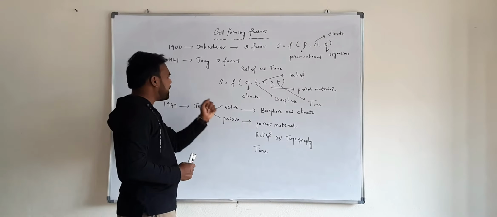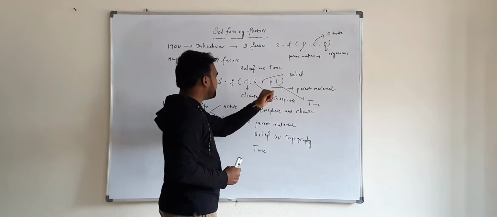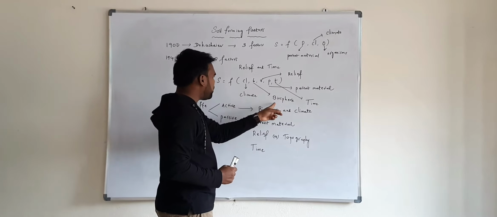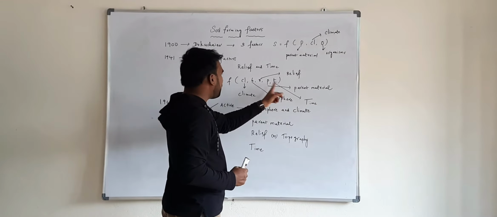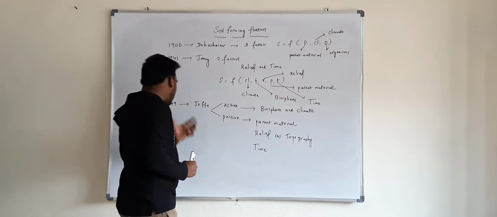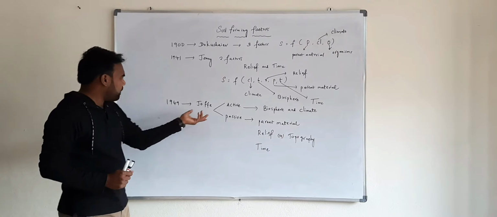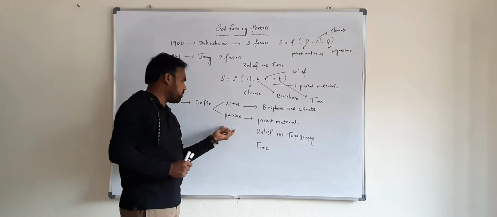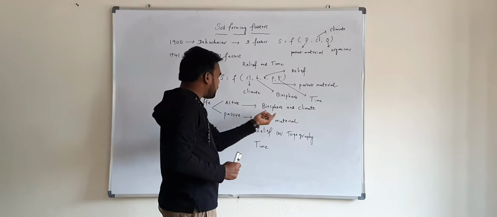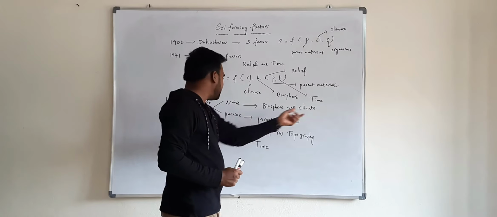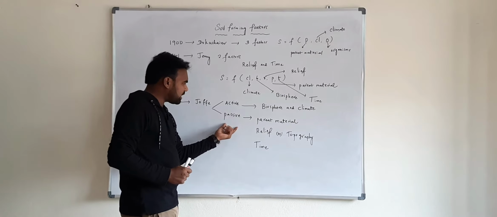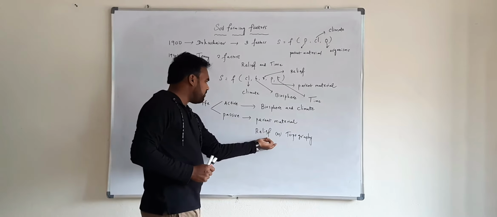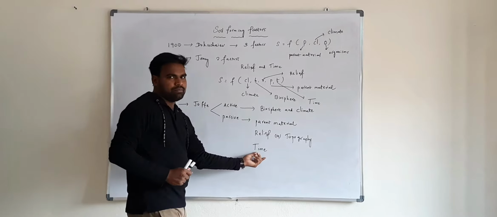The equation for Jenny is Cl, B, R, P, T, that means climate, biosphere, relief, parent material, time. And in the year 1949, Joffe divided the soil forming factors into active and passive. Active soil forming factors are biosphere and climate. Passive soil forming factors are parent material, relief, and time.